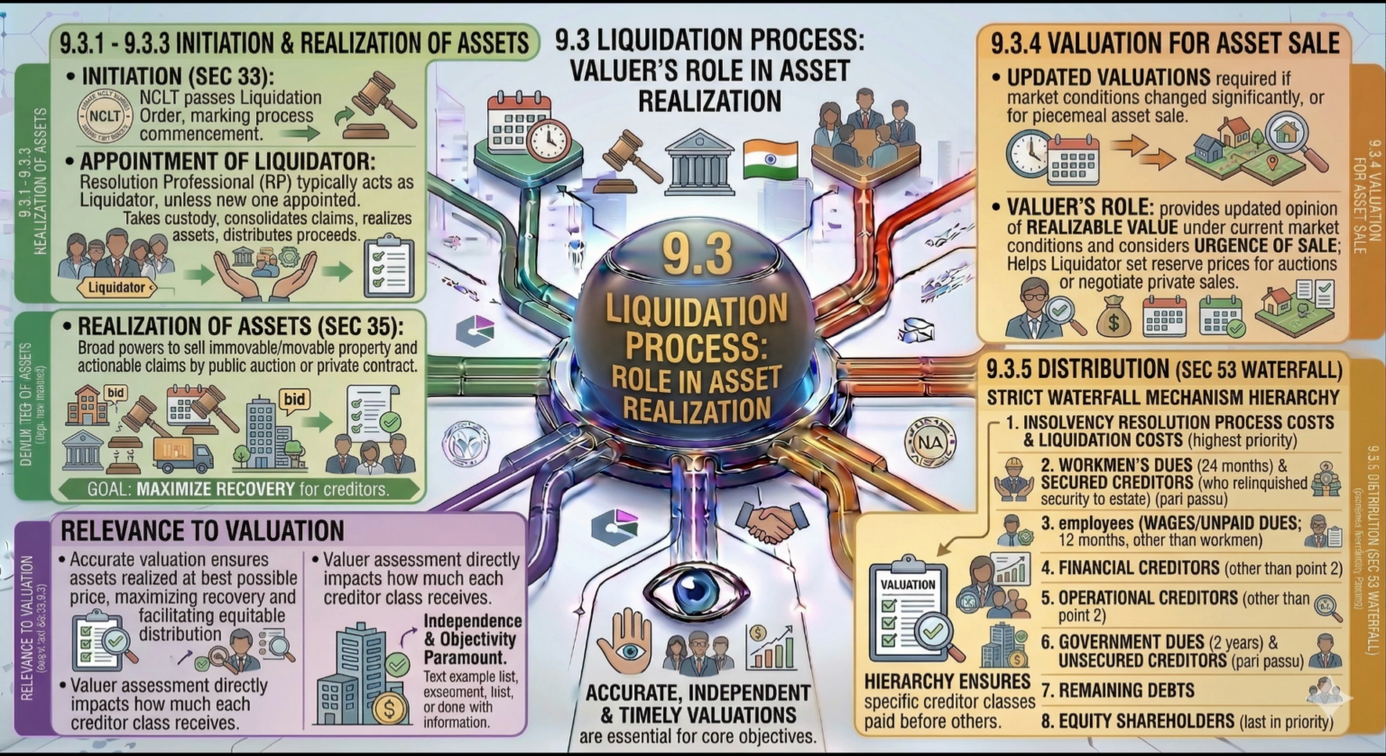Now money distribution. This must be sensitive. This follows a strict priority hierarchy. What is the waterfall mechanism? Insolvency and liquidation costs, secured creditors plus workmen dues, employees other than workmen, unsecured financial creditors, operational creditors, government dues, remaining debts, equity shareholders last. So equity holders get last? Yes, often nothing in liquidation.